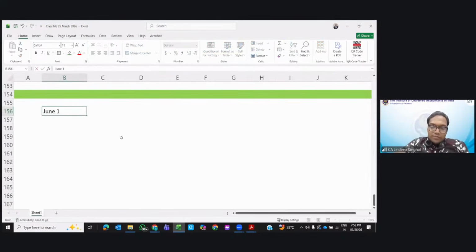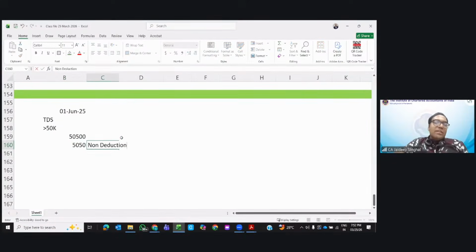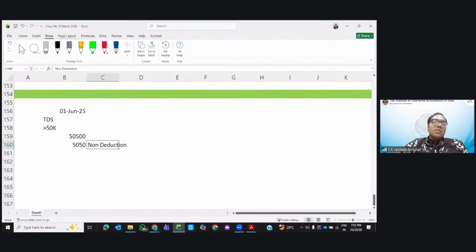On June 1st, 2025, the payment was made, and TDS was required to be deducted. The limit is greater than 50K, so the TDS is required. It was the payment of 50,500. How much TDS was to be deducted? It was 10% of it. Now, ideally, there was non-deduction, so interest will continue to apply until the amount is deducted. But in future, no one deducts, right? But there is another provision.